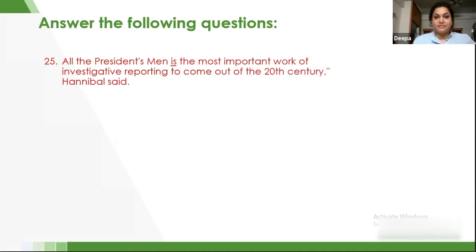Let's go to the last question of the day. All the President's Men is the most important work of investigative reporting to come out of the 20th century, Hannibal said. Now here, let's look at the options. Here, we should have quotation marks at the beginning of All the President's Men too. I think we missed that. So here we're talking about basically an important work, the most important work. So therefore, it is singular in number, and we are not talking about President's Men, but we are talking about the work. Therefore, no change is the right option.